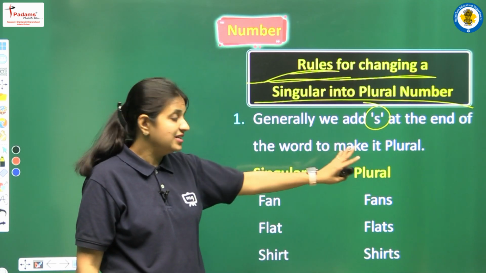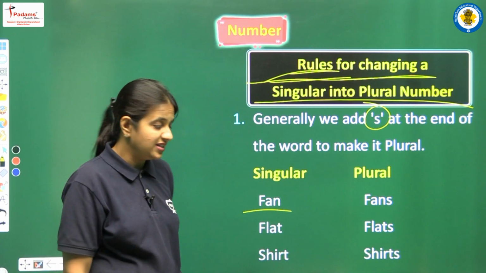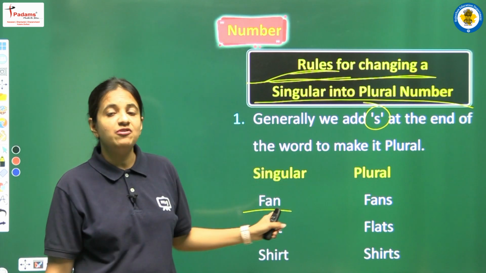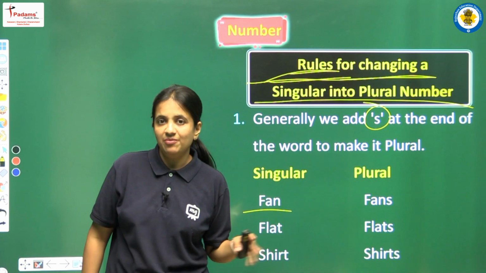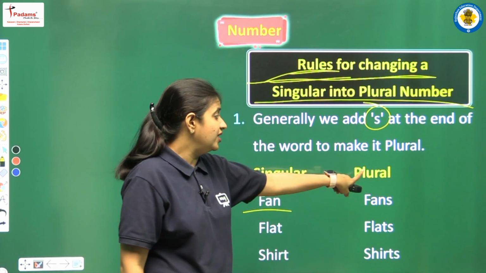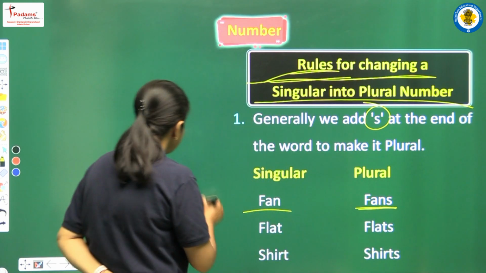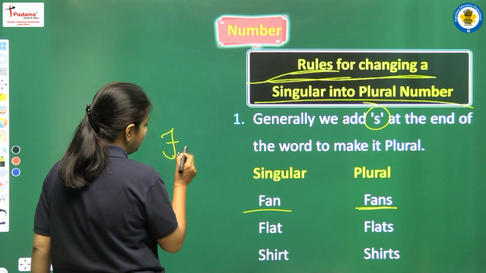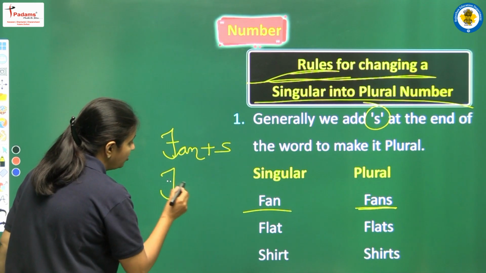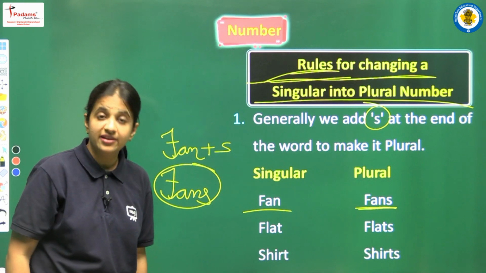And we have some examples here to make this clear. Here we have fan. Okay, so what is the spelling? F-A-N. So this is singular. If we have only fan, then yes, we are talking about only one single fan. But we can change this singular into plural. How? Yes, we have to add s, right? The spelling was fan, and we add s after this. So now it is fans. Okay, so now we have the plural number.